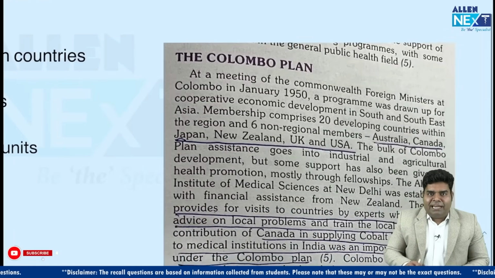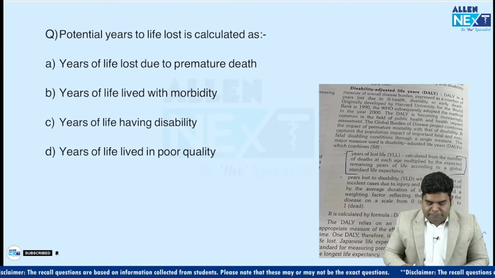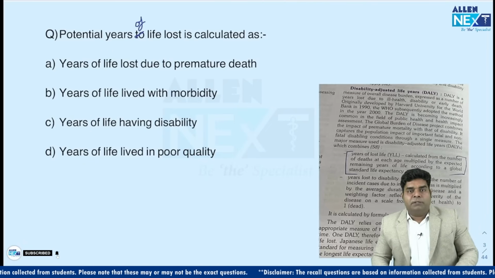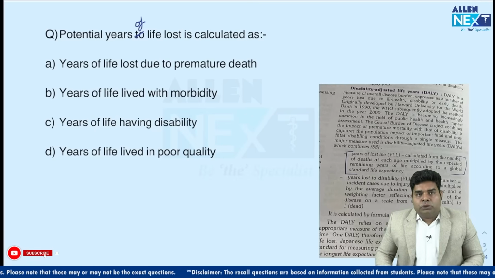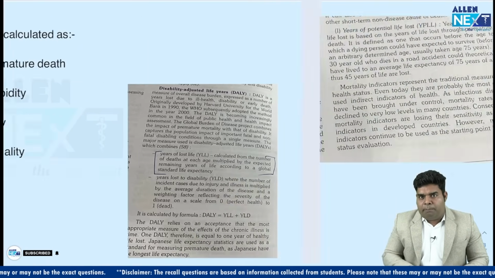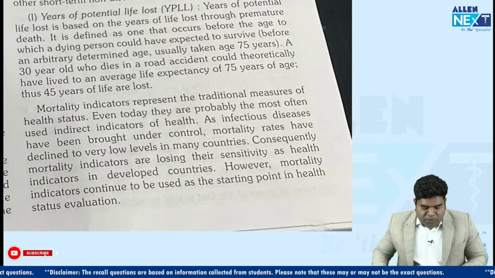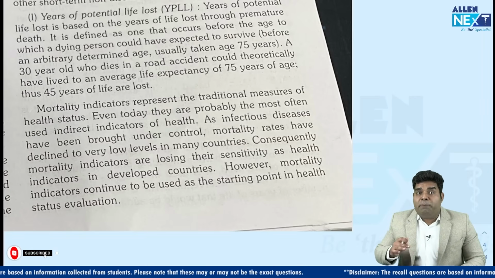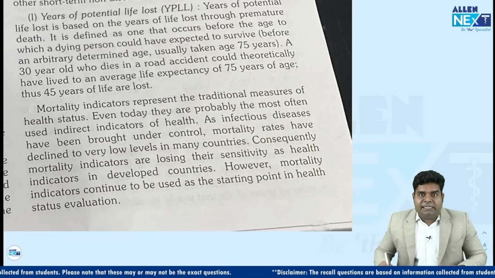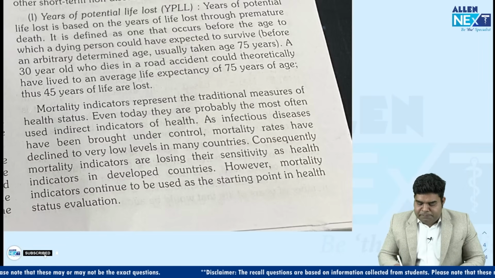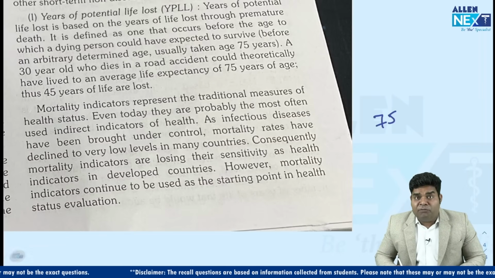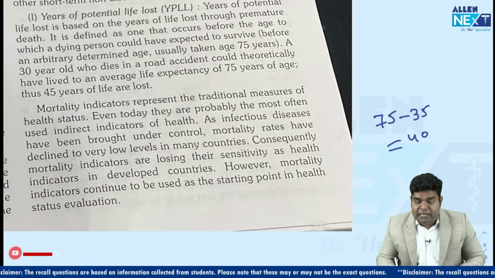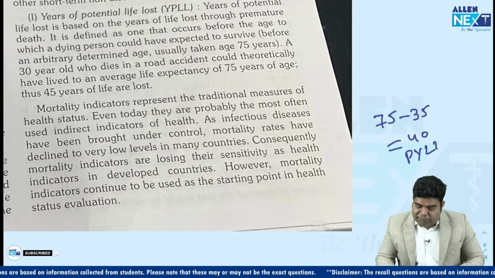Okay. The next question was from the concept of potential year of life lost is calculated as. So this is again a direct question from Park. They have discussed this, that year of potential life lost simply means how many years you lost due to premature death. Let's say, suppose the life expectancy is 75 years and someone died at 35 years. So 75 minus 35, that means 40 years will be his potential year of life lost.